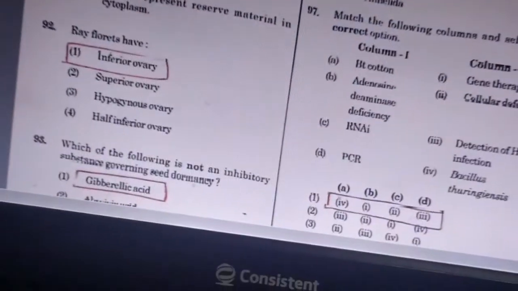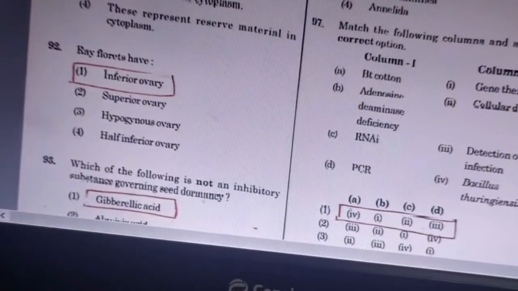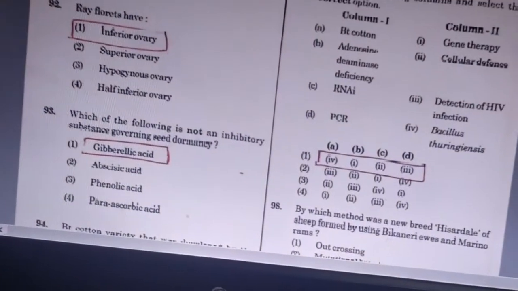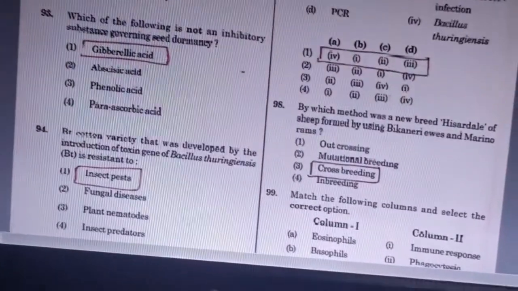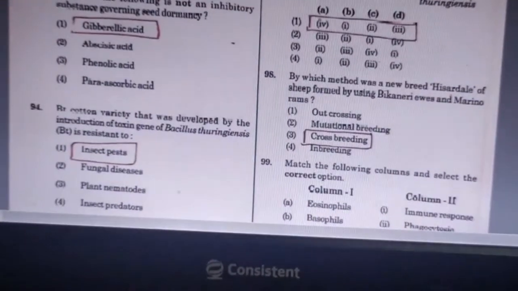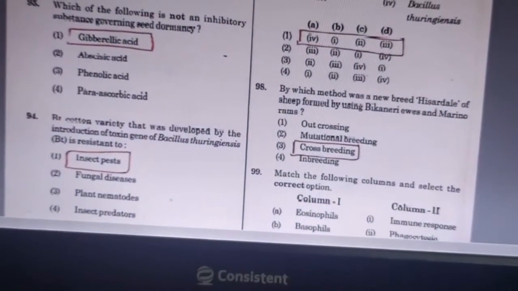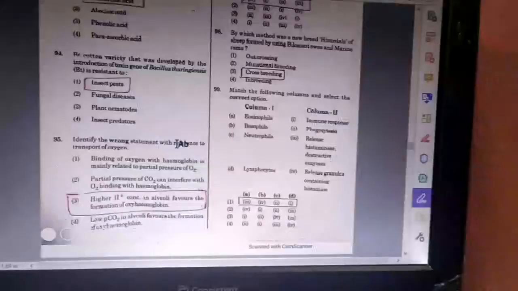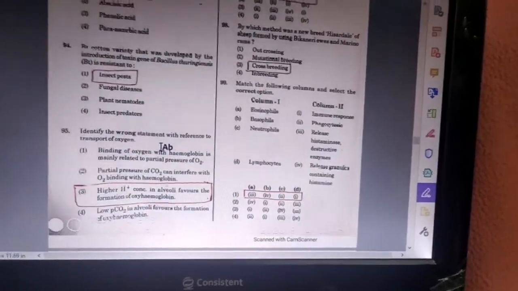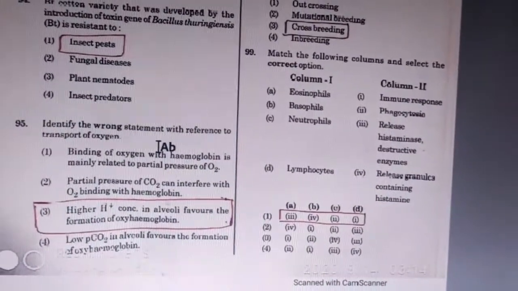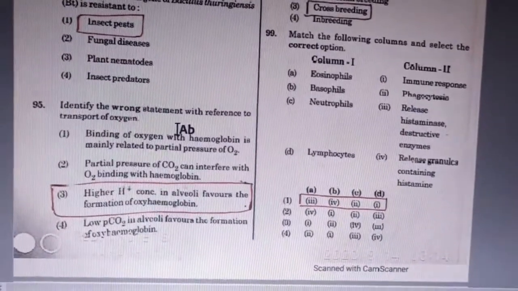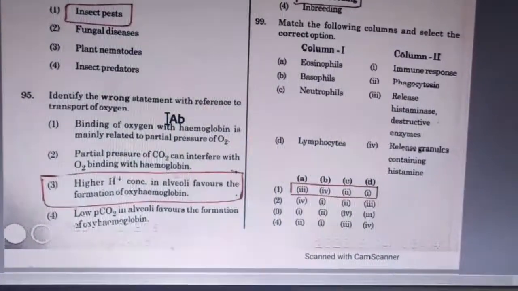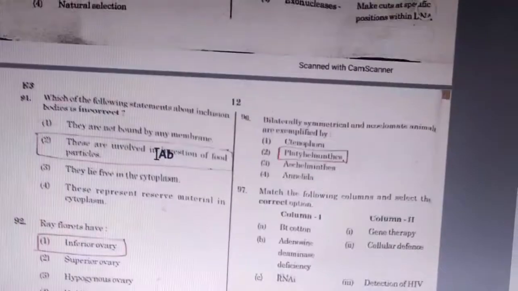And next question is, which of the following is not an inhibitory substance governing seed dormancy? Gibberellic acid. And 94th question, Bt cotton variety was developed by the introduction of toxin gene of Bacillus thuringiensis, it is for the insect pest. 95th question is, identify the wrong statement with reference to transport of oxygen. Answer is higher H plus concentration in alveoli favours the formation of oxyhemoglobin.